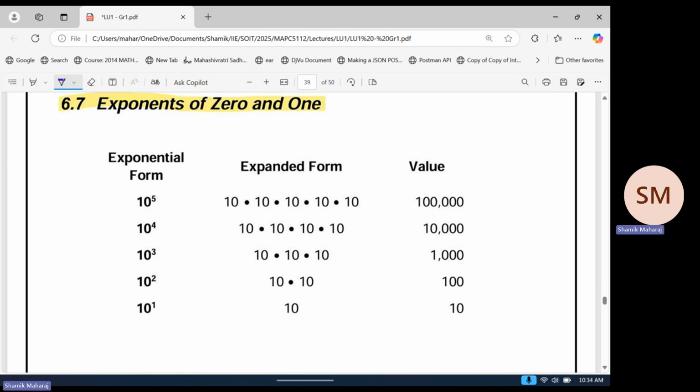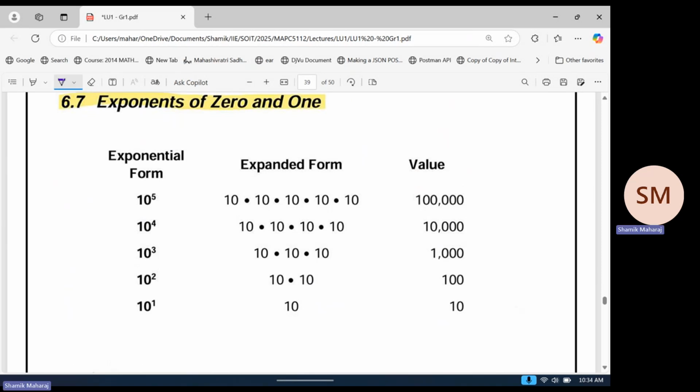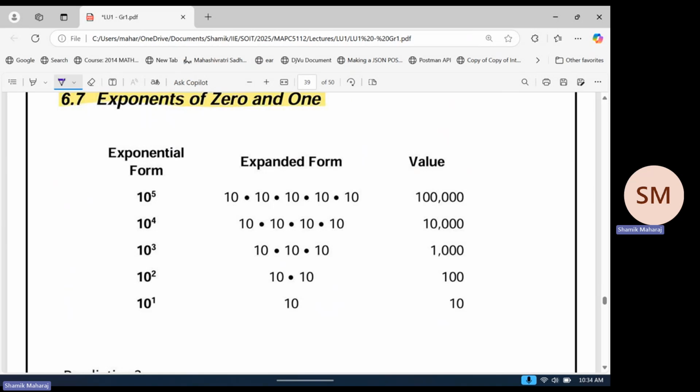Exponents of 0 and 1. Okay, so exponents of 0 and 1, I think most people know sort of by definition what these things are. Like if I told you, let me use a 10 since they're using tens, 10 to the power 0, you guys know what that is? 1, right? And 10 to the power 1 is 10. So we know these things sort of by definition. But now can we prove that these things are true?